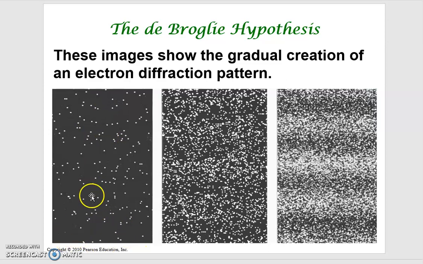The electron will land here and there, so you cannot find the pattern. There's no way you can predict that. But when you shoot more and more electrons, eventually you will see this pattern, and this is the pattern you can predict. But at the very beginning, for the individual electrons, there's no way you can predict where one is going to land.